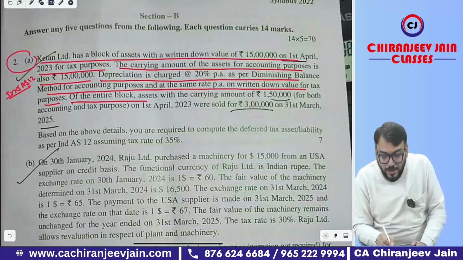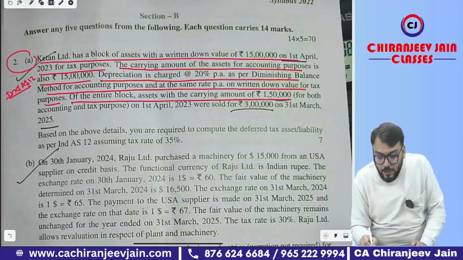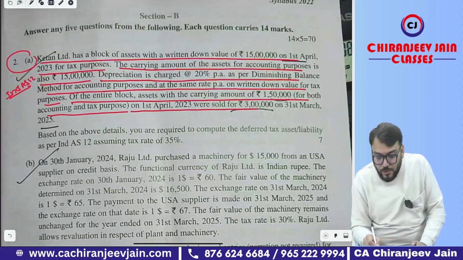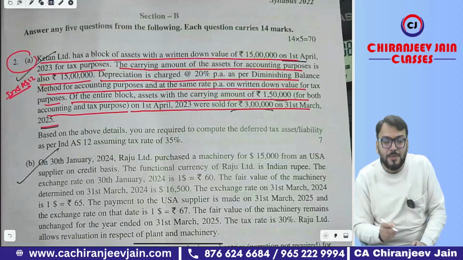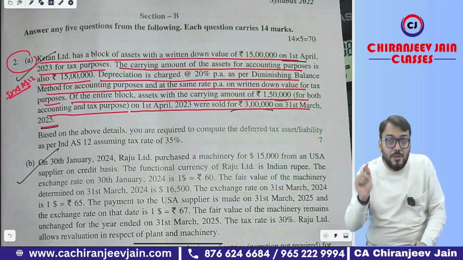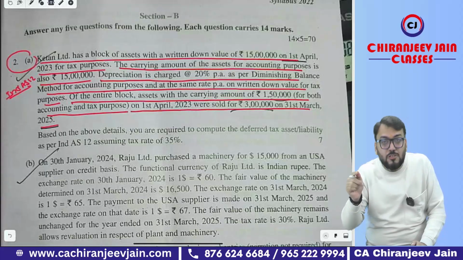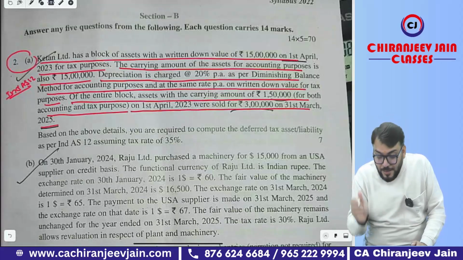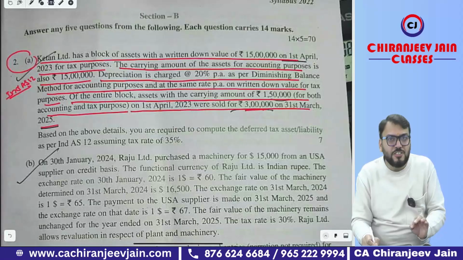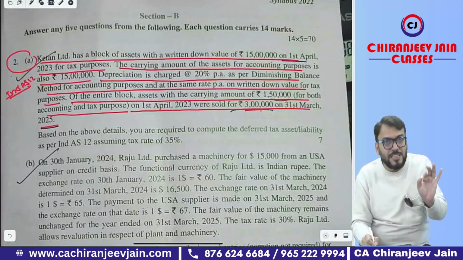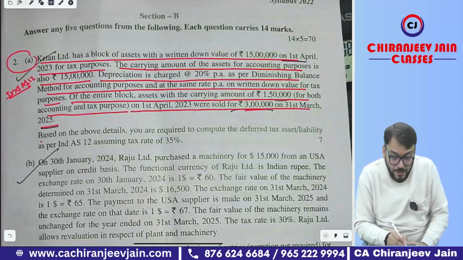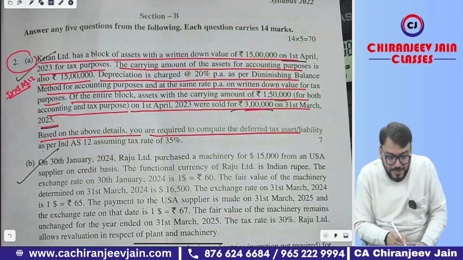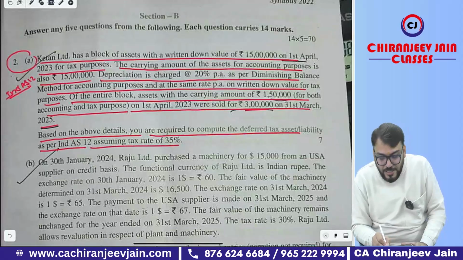Of the entire block, an asset with a carrying amount of 1,50,000 for both accounting and tax purposes on 1st April 2023 was sold for rupees 3 lakh on 31st March 2025. Only this was the change, and because of that there will be some difference between the tax base and carrying amount. Based on the above details, you are required to compute the deferred tax asset or liability as per Ind AS 12, assuming the tax rate is 35%.